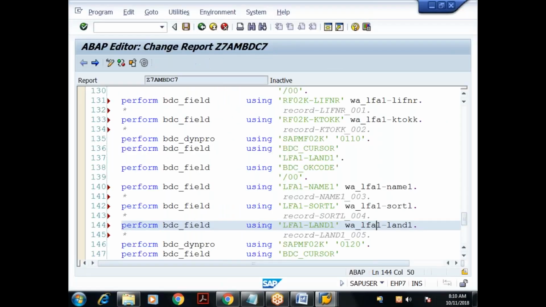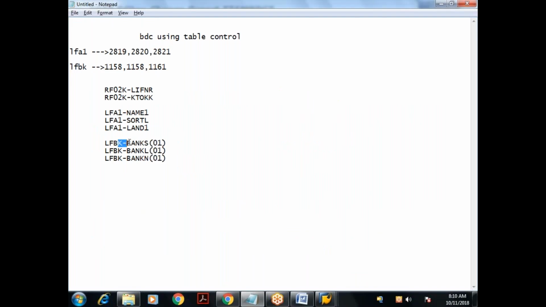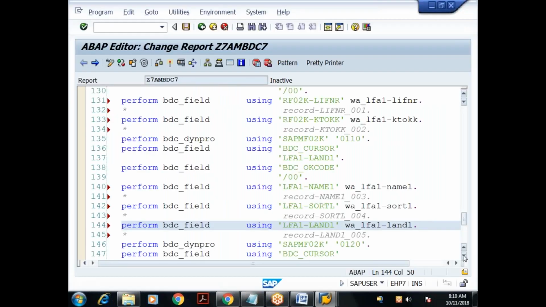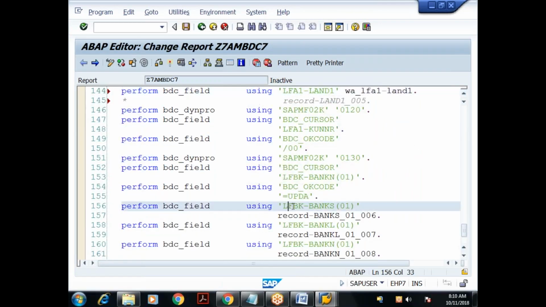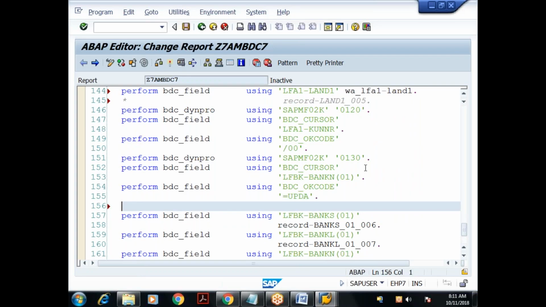Now scroll down. Here they are mapping LFBK and BANKS. So just before this, within the loop, I'll write one more loop. Loop at the other internal table, T_LFBK into W_LFBK. What is the common field between these two tables? LIFNR. Where LIFNR is equal to W_LFA1-LIFNR. Understood?